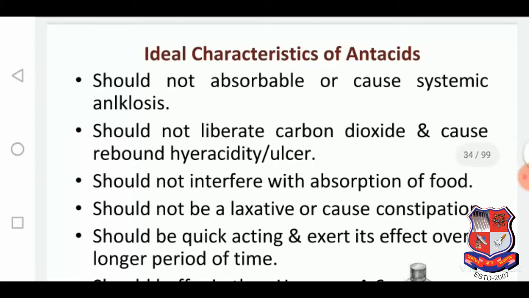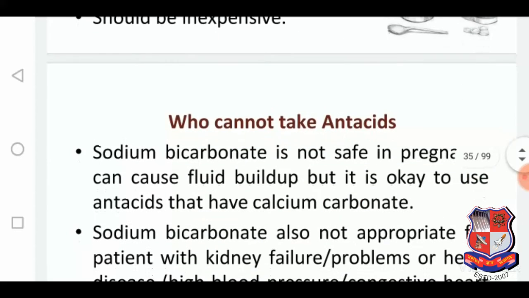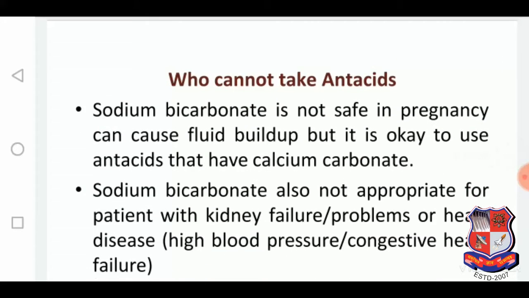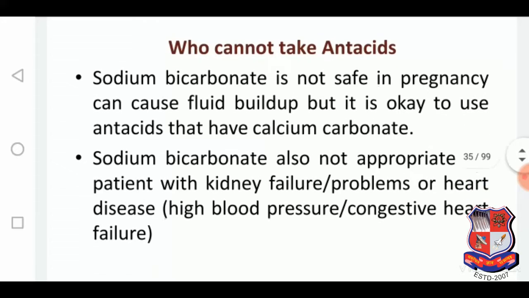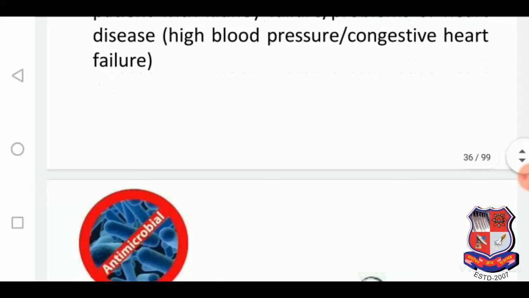Here are some ideal characteristics of antacid, which is frequently asked in GTU examinations. What are the general considerations or characteristics of antacids? The student should write this when answering the question. So who cannot take antacid? Sodium bicarbonate is not safe in pregnancy. It can cause fluid buildup, but it is okay to use antacids that have calcium carbonate. Sodium bicarbonate is also not appropriate for patients with kidney failure or heart disease.